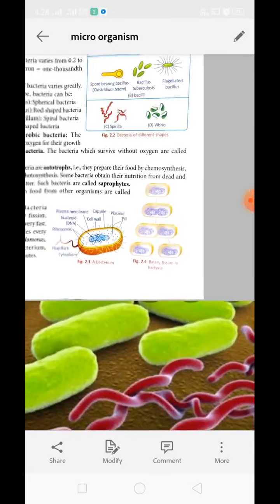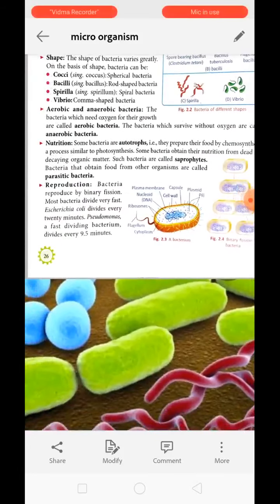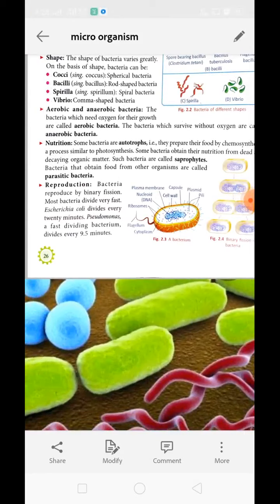In binary fission, the parent gets divided into two equal parts. First the nucleic material divides, and then it is followed by the division of cytoplasm by formation of constriction in the plasma membrane. Many bacteria divide very fast. For example, Escherichia coli, E. coli, divides every 20 minutes, whereas Pseudomonas is a fast dividing bacteria that takes only 9.5 minutes to divide. Just think how many generations get passed while you are sitting in the classroom.